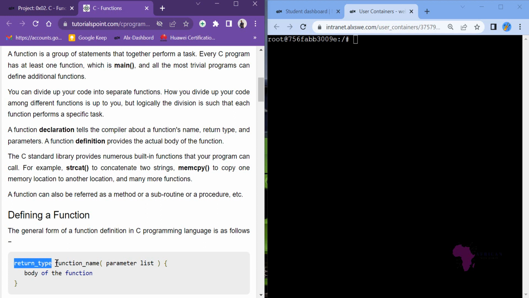And then we come to the function name. You must give us your function name, and I would recommend that you give a function name which is related to what the function will be able to do. If I give a function, say, integer area, it means I expect that function to calculate the area of a particular shape, for example a rectangle, a square, or any other shape, depending on the parameters. Parameters are how many values it will require. It will require 2 values. For example, the area of a rectangle will be length times width.